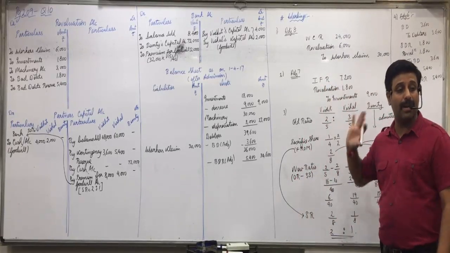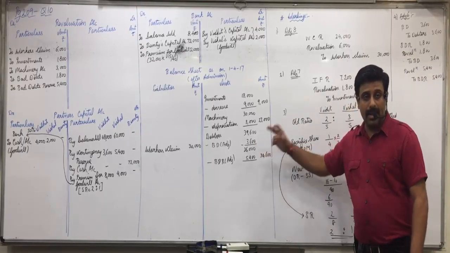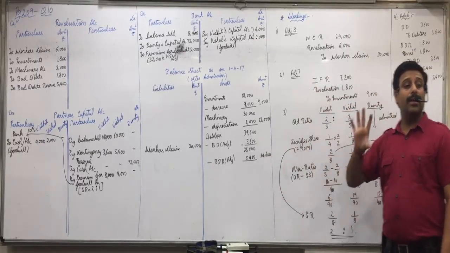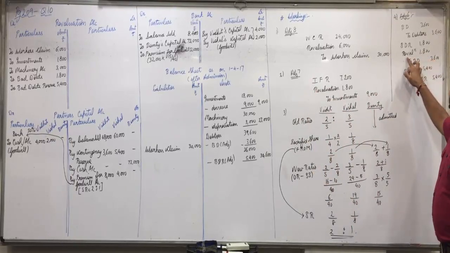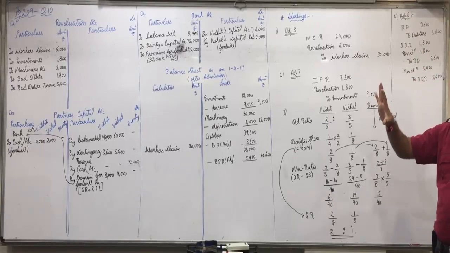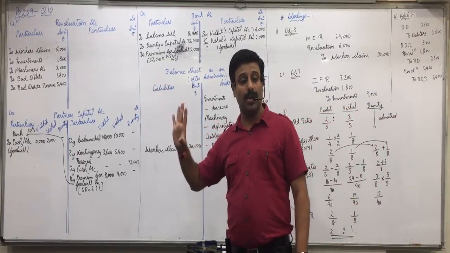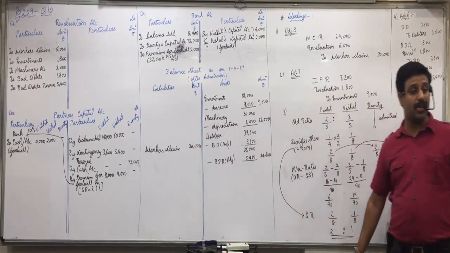Okay. But here what happens? Bad debts is 3600. But bad debt reserve is only 1800. So the excess 1800 we recover from revaluation. Now this bad debt reserve is completely used. So this we have to completely provide in the current year, which is 5400. Are you all clear with this portion, everyone?